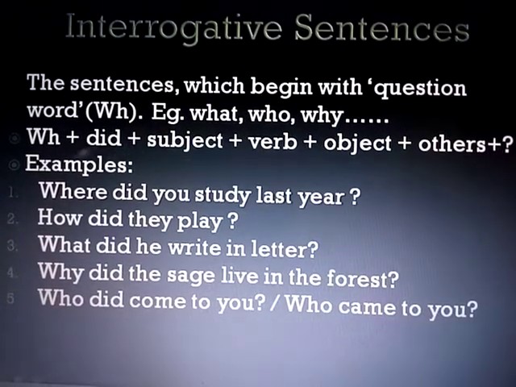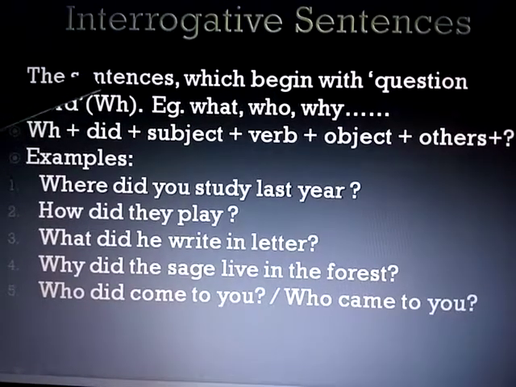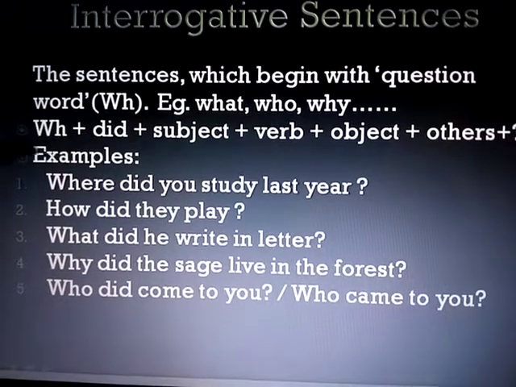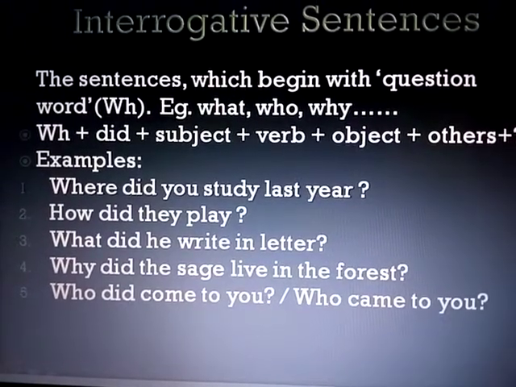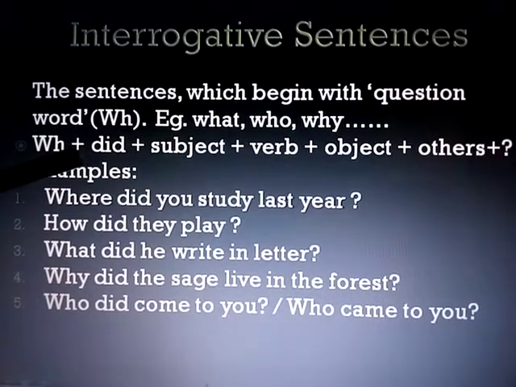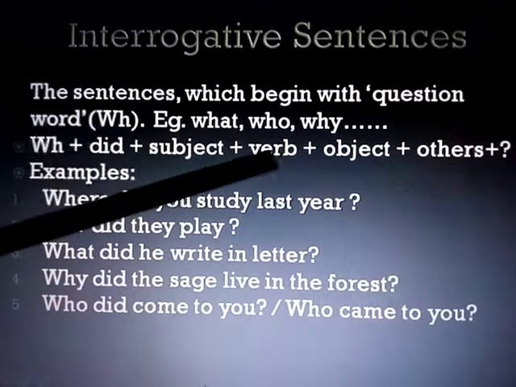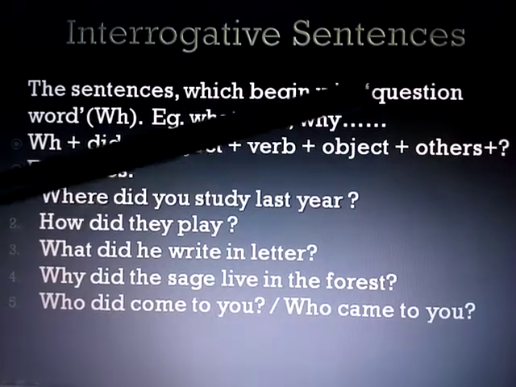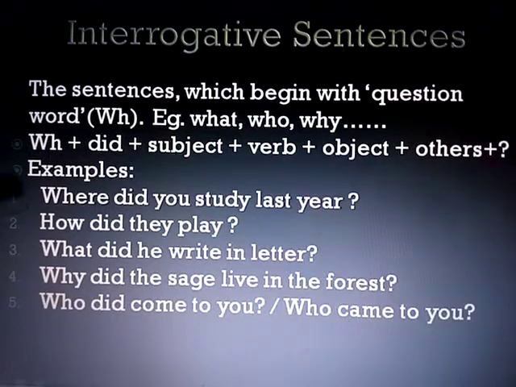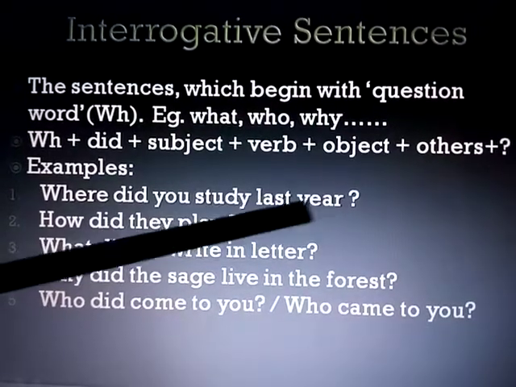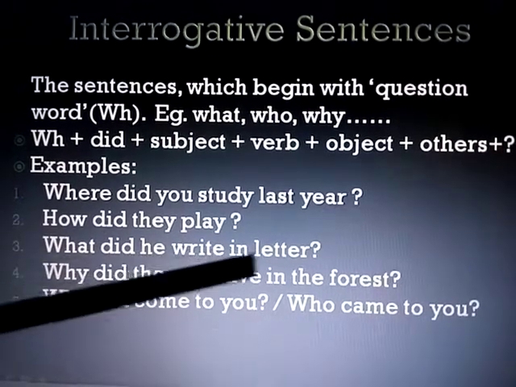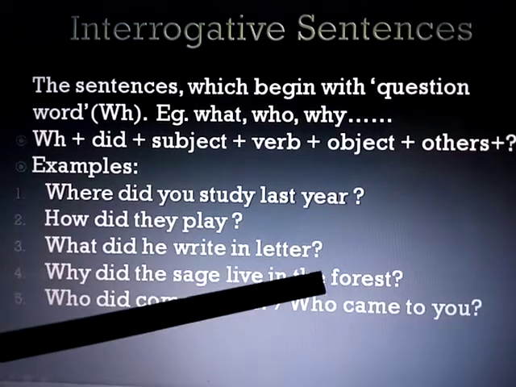Now the second type of interrogative sentence, the sentences which begin with a question word. Question word we denote with WH. To form these sentences, first we write the question word. WH means question word. Then did, the helping verb. Then subject. Then the verb's basic form or V1 form. Then object. Then others, and then question mark. See the example. Where did you study last year? How did they play? What did he write in the letter? Why did the sage live in the forest?